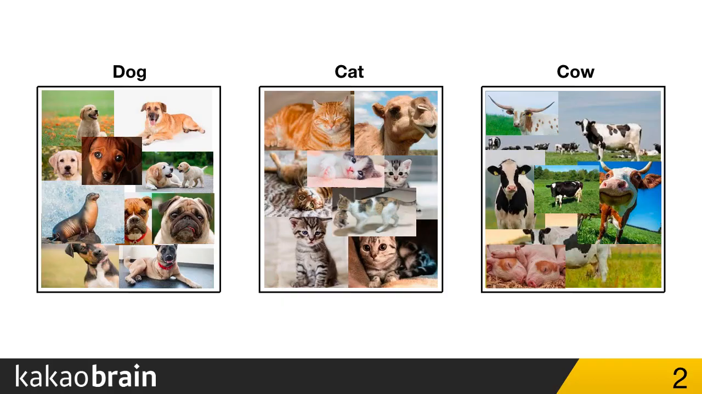We are all living in this era of machine learning where collecting a sufficient number of data becomes more important than ever. For example, if you want to make a three-class classifier of a dog, cat, and cow, you'll probably start your training process by collecting images of dog, cat, and cow from web crawling or crowdsourcing. However, as we are all human, we make mistakes, such as labeling a sea lion as a dog, a camel as a cat, and a pig as a cow.